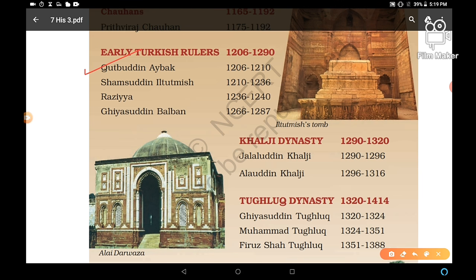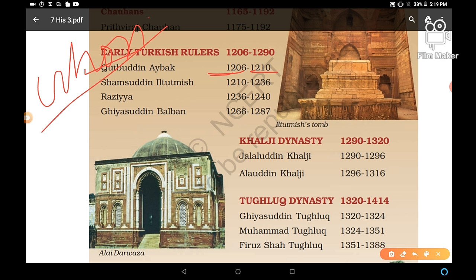Qutbuddin Aibak established the Slave dynasty because he was originally a slave. Because of his merit and loyalty, he was raised to the post of viceroy by Muhammad Ghori. So later he founded his separate empire known as the Slave dynasty, 1206 to 1210.